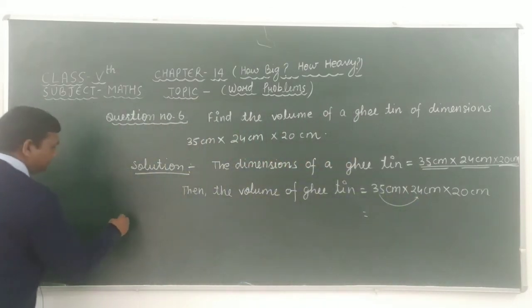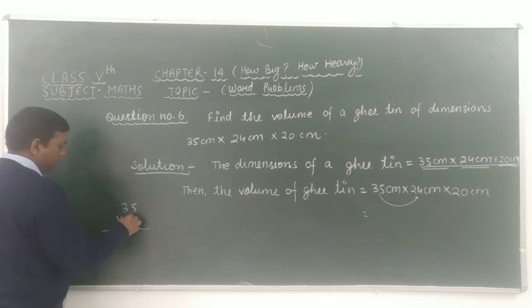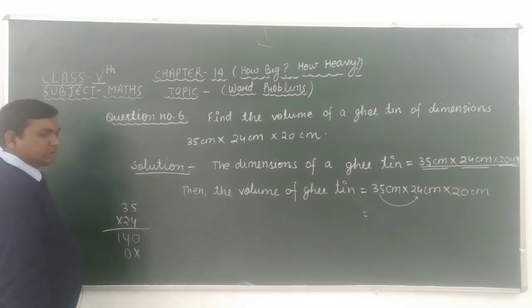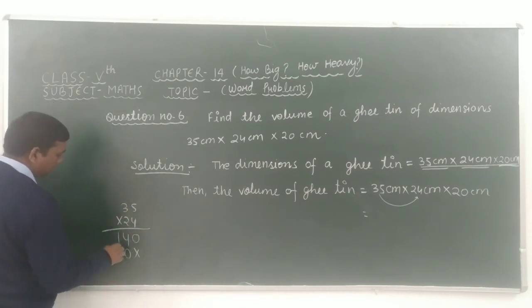Look at here carefully. 35 into 24. Now let us take the multiplication of 4 in 35. 4 fives are 20, 0 carry 2. 4 threes are 12, 12 plus 2 is 14. Okay, 2 fives are 10, 0 carry 1. 2 threes are 6, 6 plus 1 is 7.